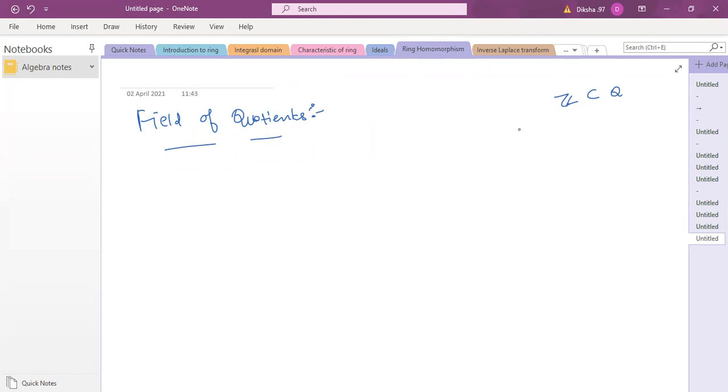Can we make a field out of integers, not going towards the rational numbers, but just giving you the concept? Like here you have p and q belonging to Z. We know that if we do p by q, this belongs to the rational numbers, of course with q non-zero.